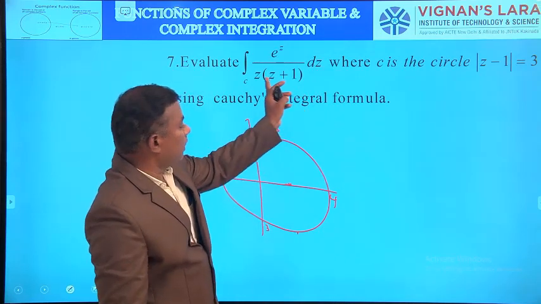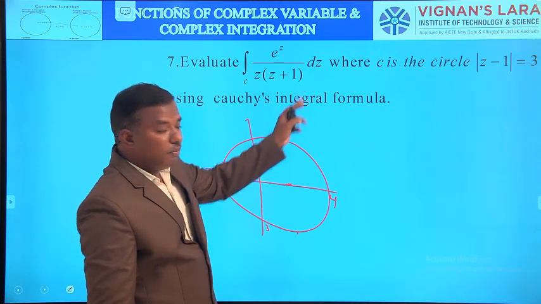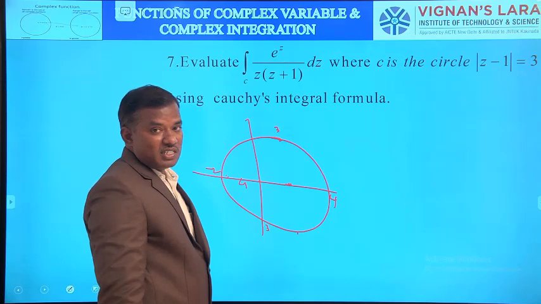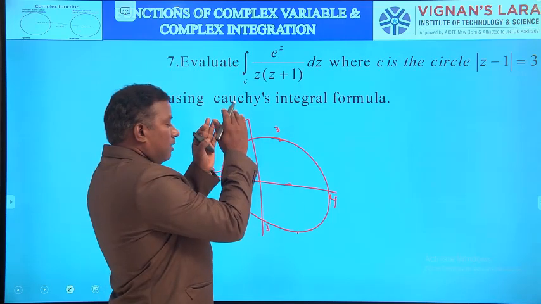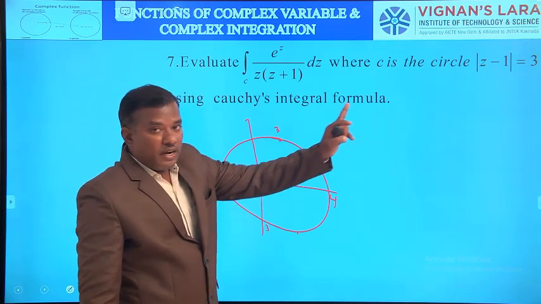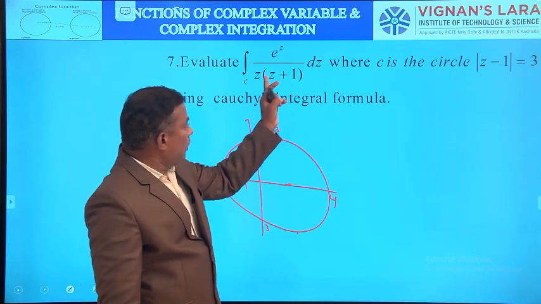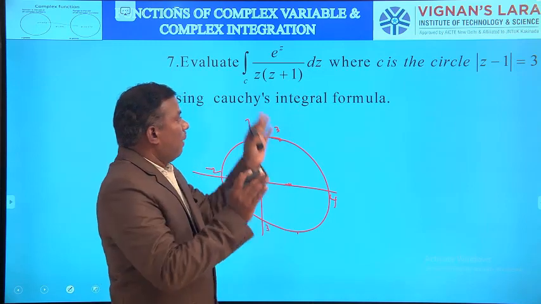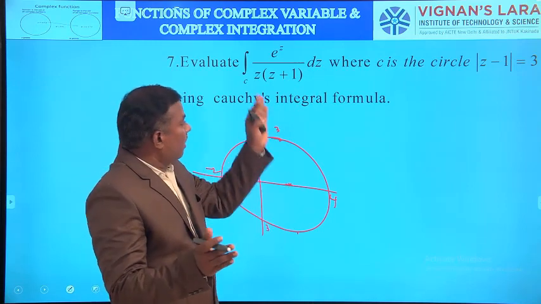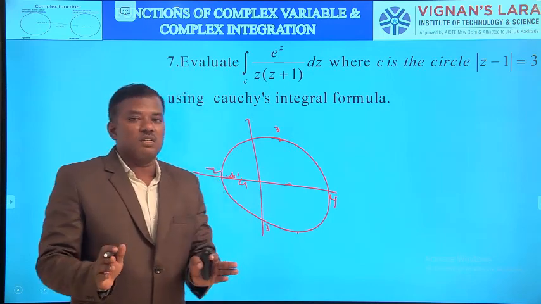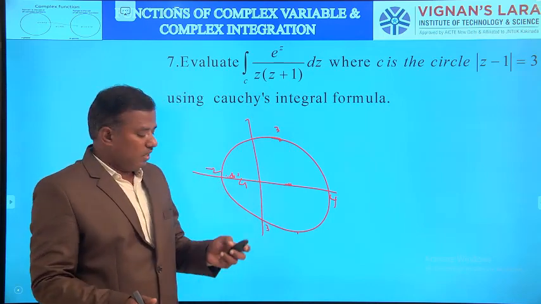And what are the singular points? z equal to 0 and z equal to minus 1. Both lie inside C. So the circle is centered at (1, 0), radius 3 units, and singular points are 0 and minus 1, both lying inside C. So apply partial fractions, convert the product into a summation, then apply Cauchy's integral formula in both cases and evaluate the integration.